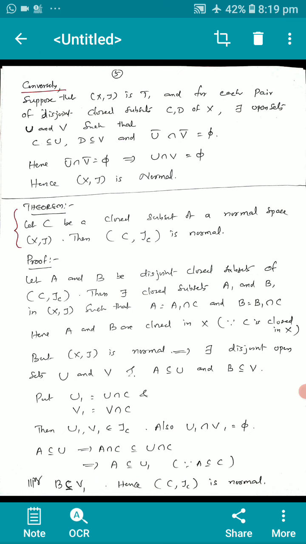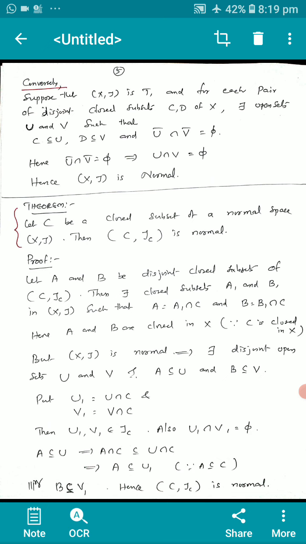Next theorem, let C be a closed subset of a normal space X2. Then the subspace (C, tau C) is normal. Let C be a closed subset of a normal space X2. Then C together with the subspace topology tau C is normal. That is the theorem.